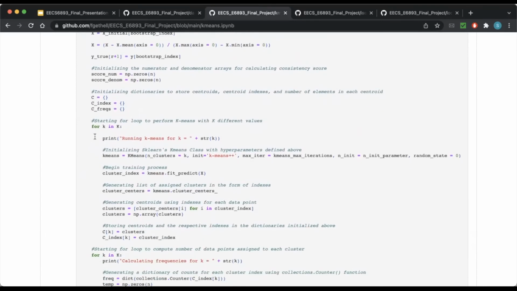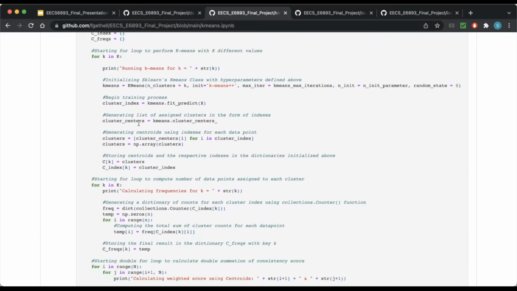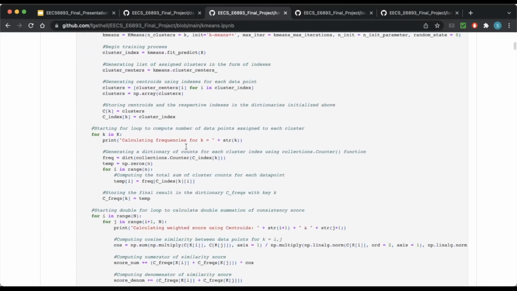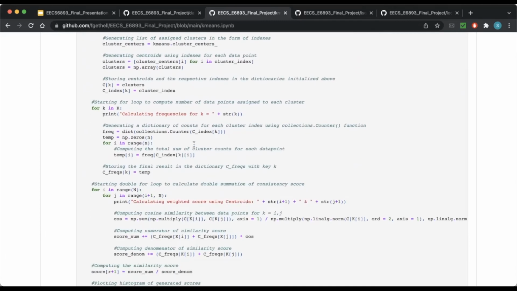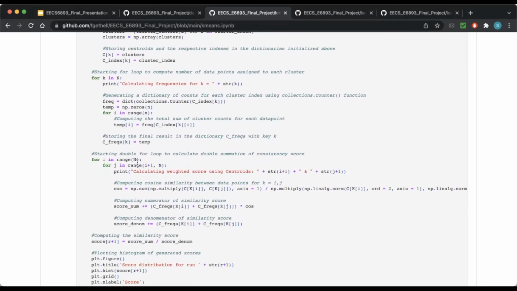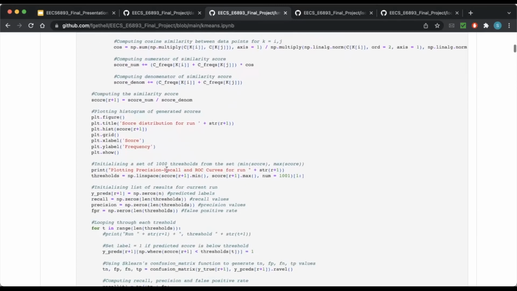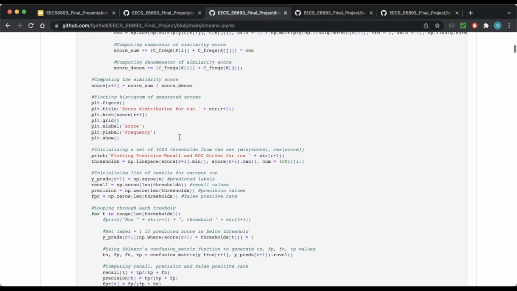And based on these, we perform the K-means algorithm for the total number of K values in the given list. We use sklearn's KMeans class with the hyperparameters defined above and begin the training process using the fit-predict function. And thus we generate the list of cluster centers and the cluster indexes. Once we have the indexes and the values of the cluster centers, we determine the frequencies of K. For example, for each cluster centroid, we generate a list of values of how many total data points are present in that particular centroid. And once we have that, we generate a consistency score by using cosine similarity. And once we have all these values, we generate a histogram of the generated scores.